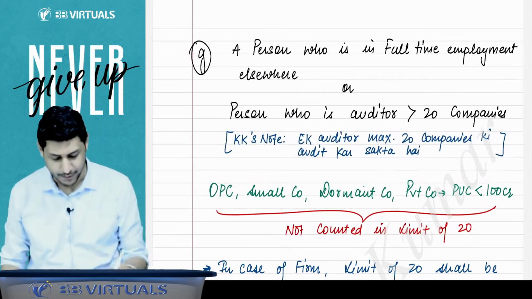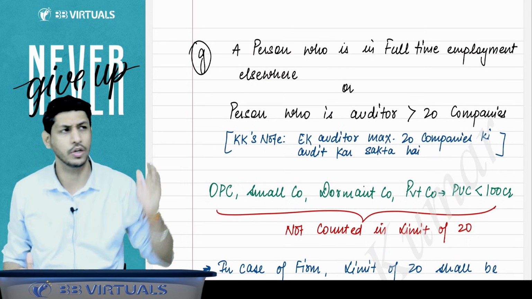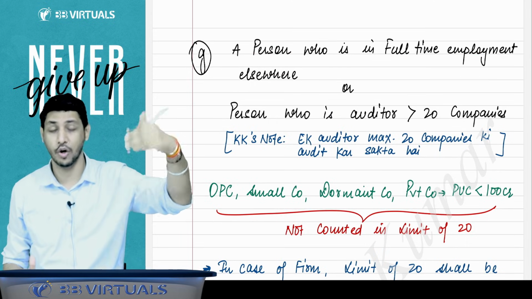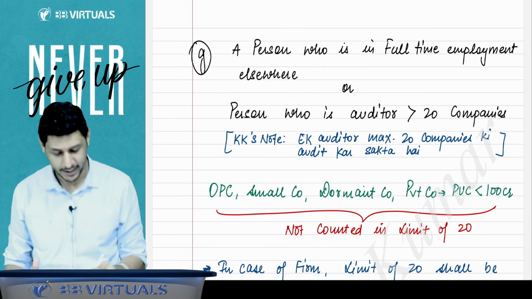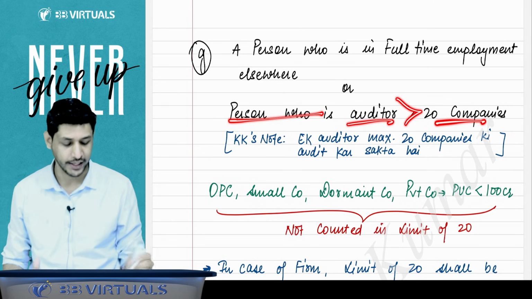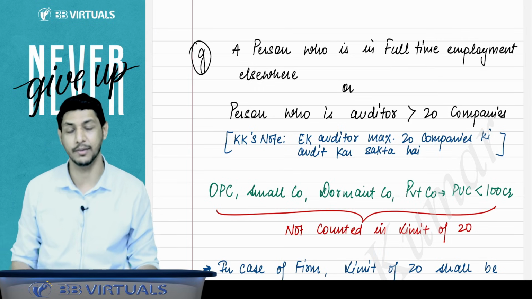Then after that, a person who is in full-time employment elsewhere cannot be the auditor of the company, because he is already working full-time anywhere else, so he will not be able to give time to the audit. The person who is auditor of more than 20 companies, this is the important limit. You cannot be the auditor of more than 20 companies.